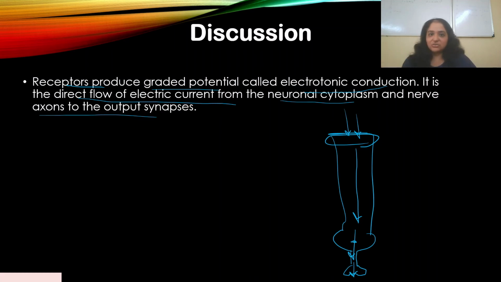You didn't see any threshold stimulus, right? You just saw the amount of light coming in, breakdown happened, metarhodopsin 2 was formed, and then all the other series of reactions happened, the cGMP cycle that we saw. So the direct flow of electric current from the neuronal cytoplasm and nerve axon to the output synapses is the same way.